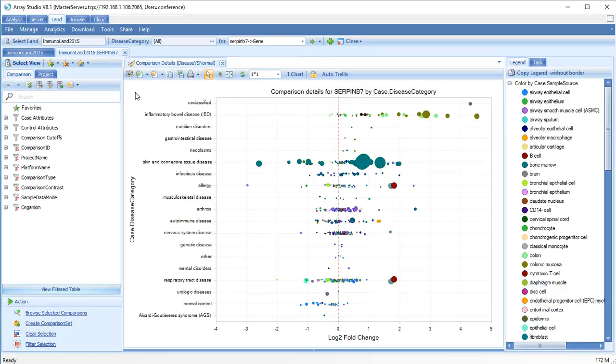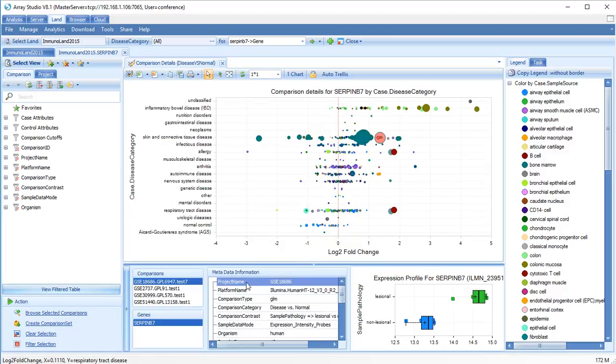The default view for gene-level data is disease versus normal. In this view, each ImmunoLand comparison between disease sample gene expression and normal controls is shown as a different circle, with change in expression plotted on the x-axis and statistical significance in the difference plotted as the circle size. Selecting on a circle will show additional details about the comparisons.